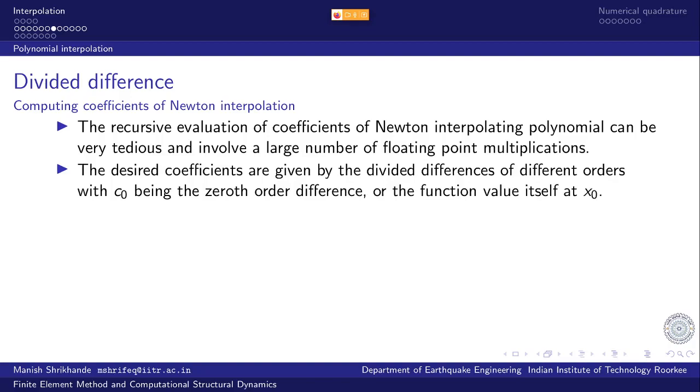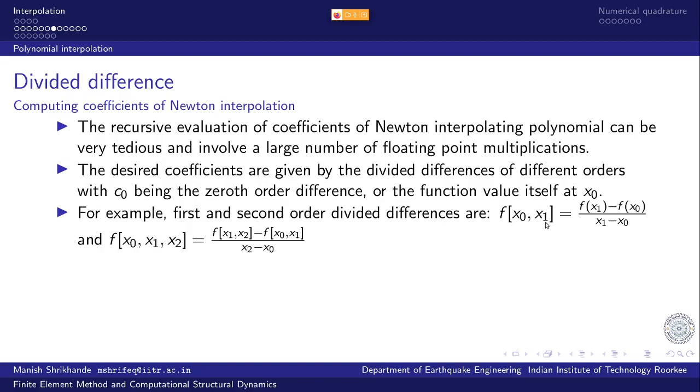The basic idea is the desired coefficients are given by finite differences, divided differences of different orders, with C0 being the zeroth order difference. Zeroth order difference is just the standard definition of finite difference of function values, the function value at x0 and x1.